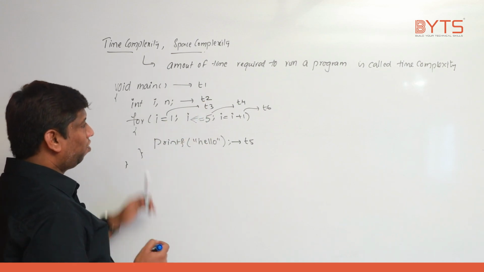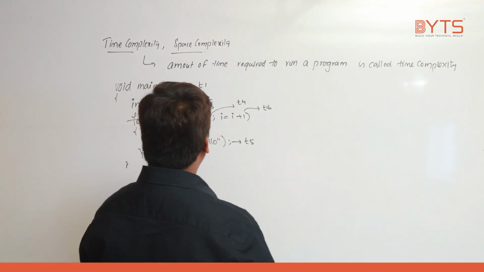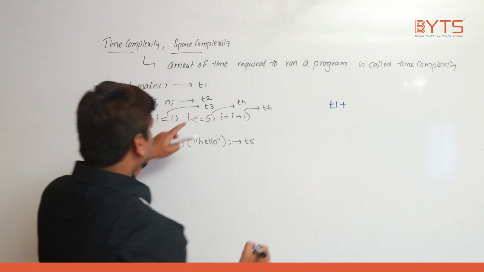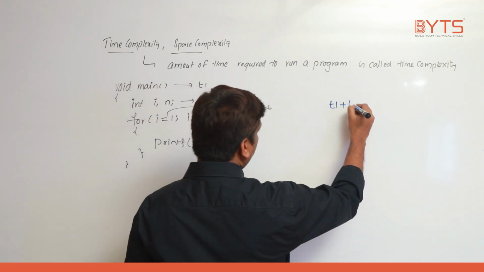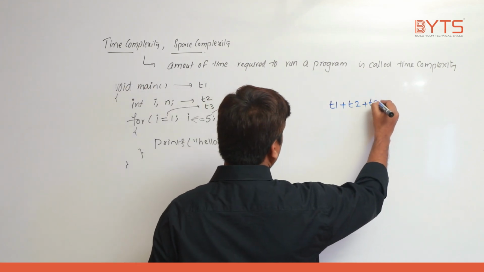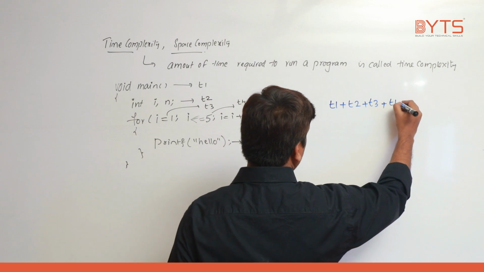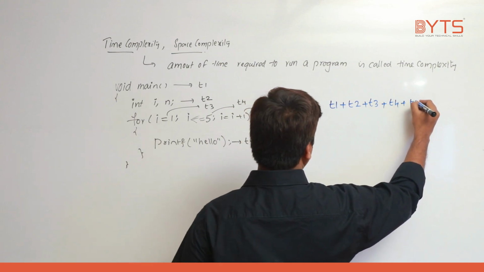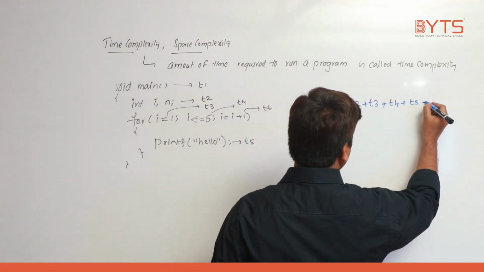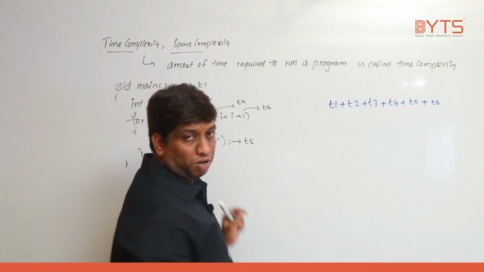Now we'll try to see what is the time taken, right? So first T1 is executed, right? Try to understand. First what is executed? T1. So T1 plus, next what is executed? T2 plus, next is what is executed? T3, next what is executed? T4, next what? T5. Okay, fine. After T5, next what is executed? T6. That's all. Again when you come, T4 is executed because hello is printed 5 times, right?